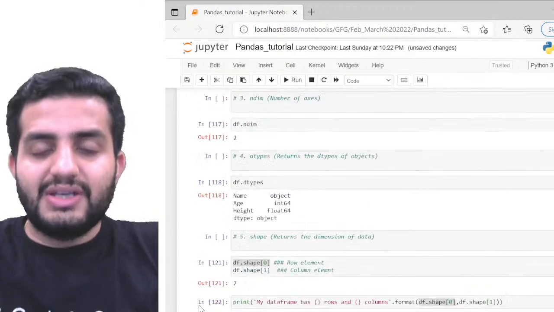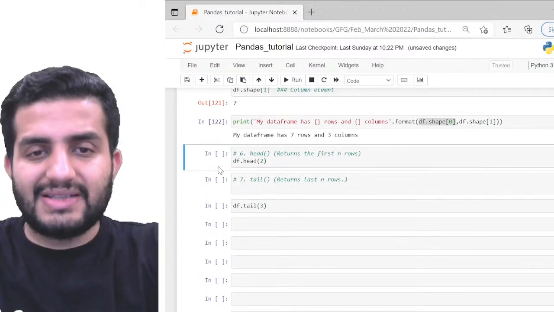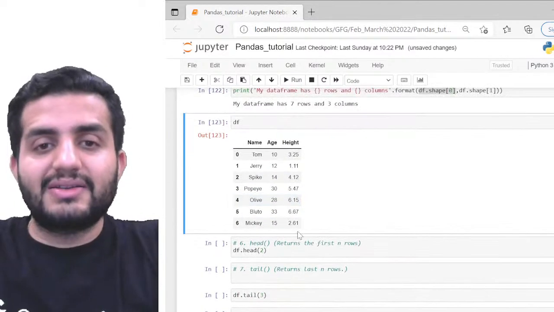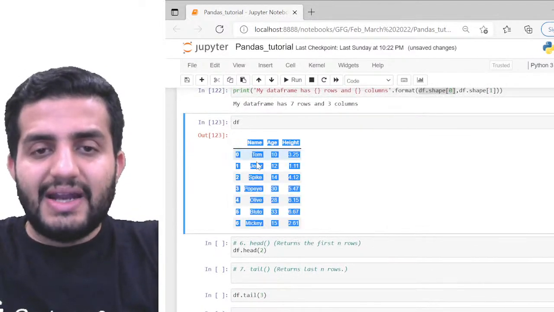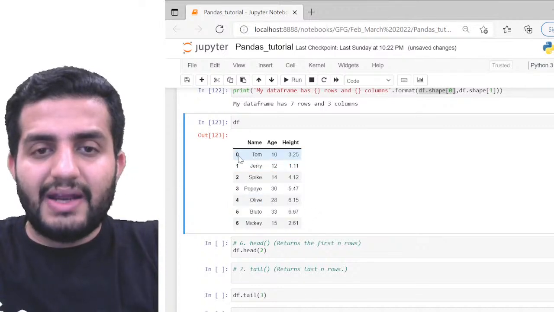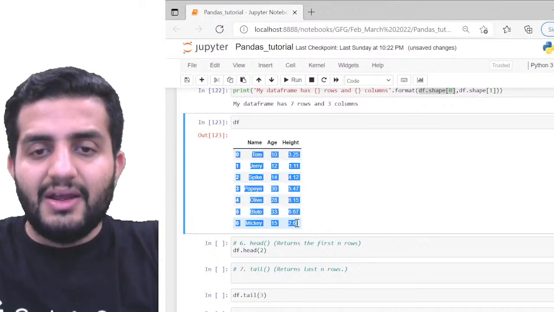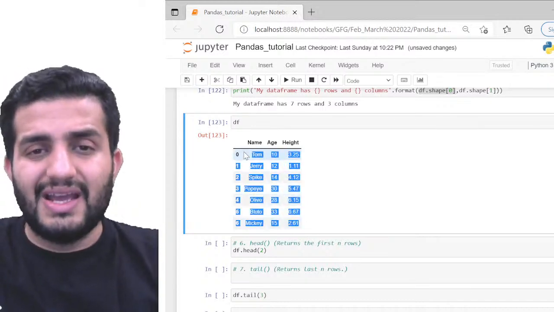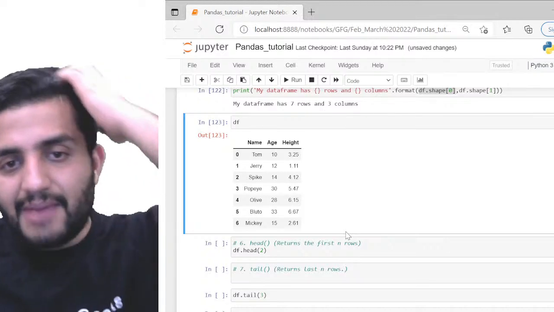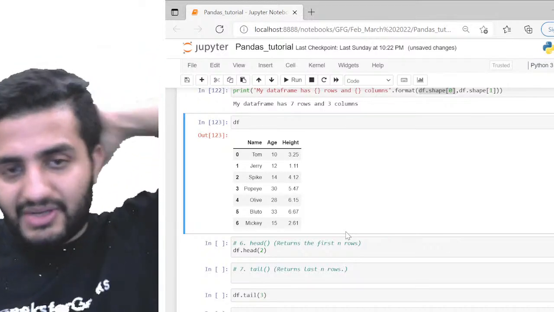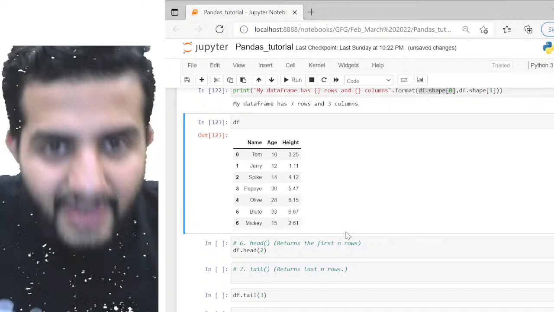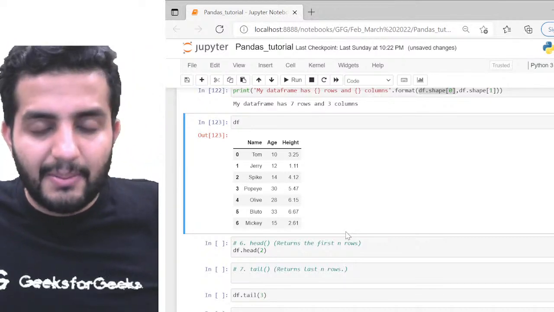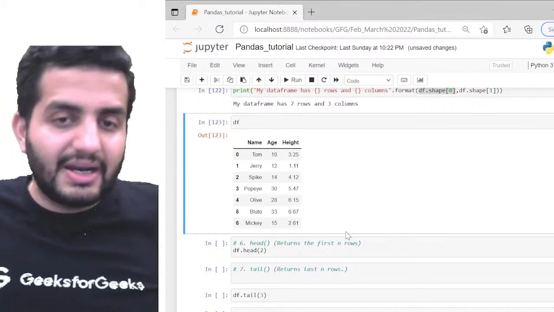Right now, if I just print df here, what I'm seeing is name, age, height, and all the elements which are part of my data frame printed here. There are 7 rows and only 3 columns, so I'm able to see the data frame very clearly. All the 7 rows are getting printed very easily, and I'm able to visually look at the data.